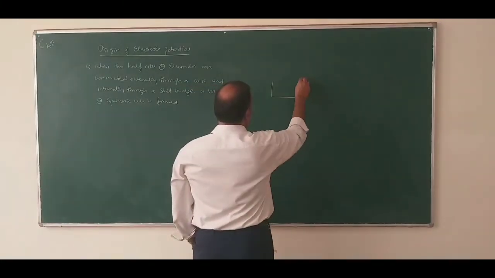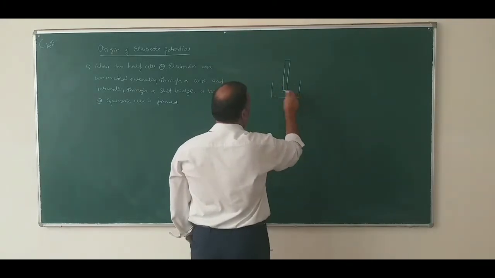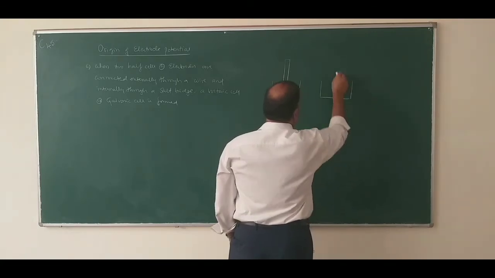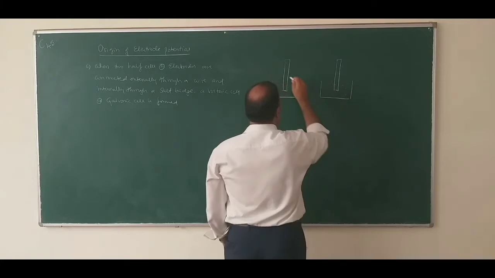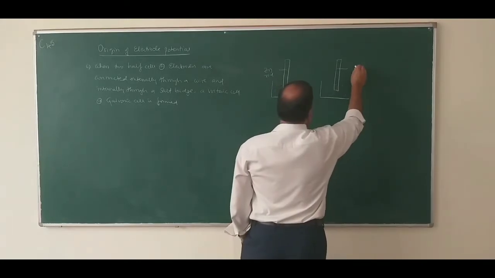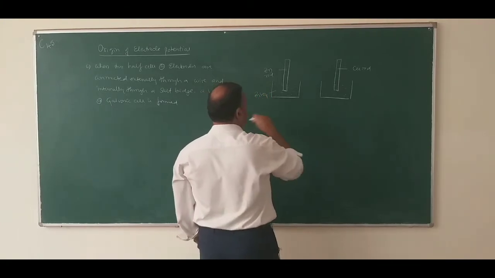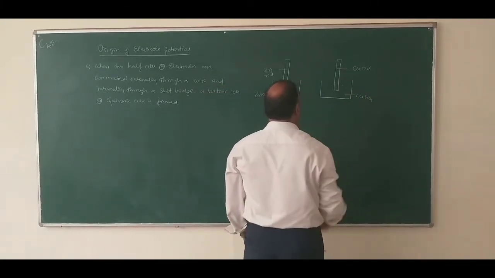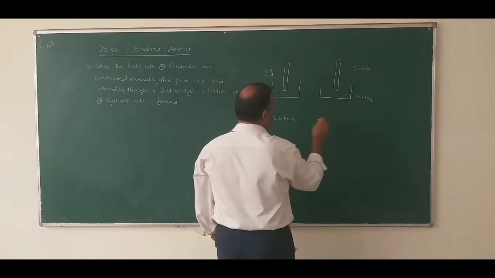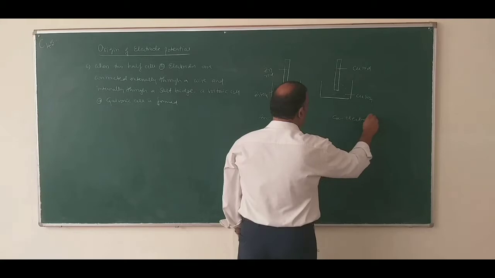When two electrodes, say for example, zinc rod dipped in zinc sulfate, similarly copper rod dipped in copper sulfate. This is the copper rod dipped in copper sulfate. So this one is the zinc rod and this one is the copper rod. This is zinc sulfate and this one is copper sulfate. So this is the zinc electrode and this one is the copper electrode.